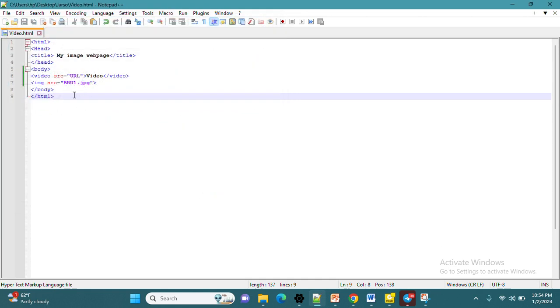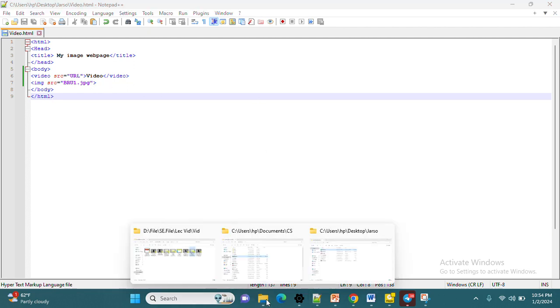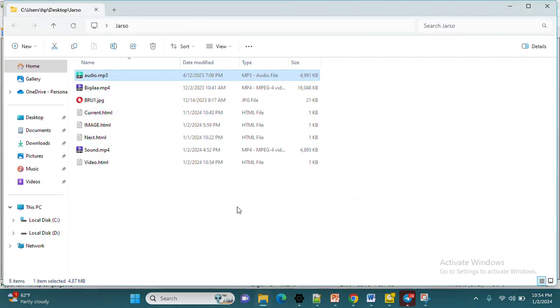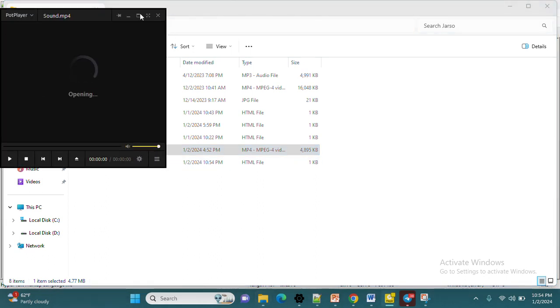Then save. Before displaying on the web browser, let us see whether there is a video in my directory or not. For example, this is the directory that I use to save my files. Is there any video file? For example, this sound file is a video file, as you can see.